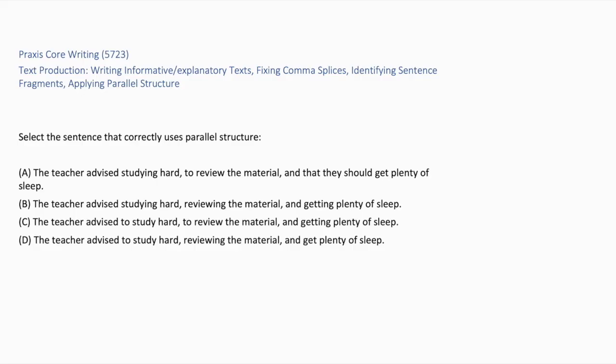Remember, parallel structure means using the same grammatical patterns for words or phrases that are related or listed together in a sentence. It helps your writing sound smooth and organized. For example, she likes reading, writing, and drawing. A is incorrect. Studying, to review, and they should get are inconsistent. C is incorrect. To study, to review, and getting don't follow the same pattern. D is incorrect. To study, reviewing, and get are not parallel.